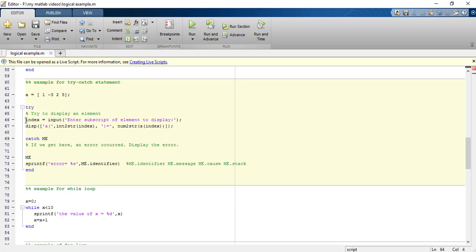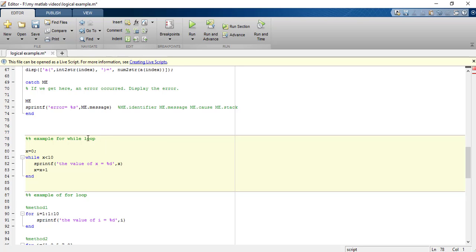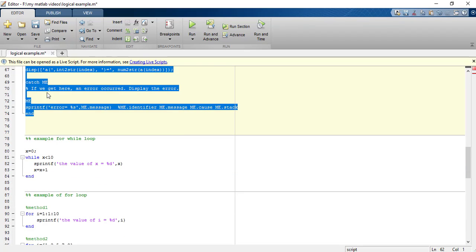The program is still executed and a message is displayed to the user that the index of the matrix was inputted wrong, right? So you can use try and catch statements in your programs to display such interactive messages.